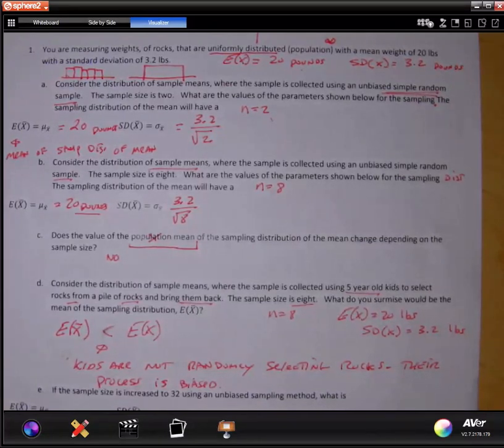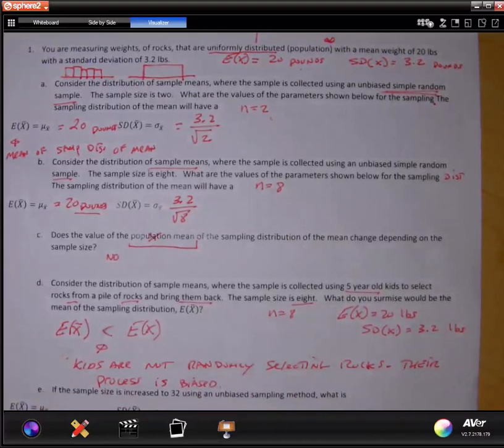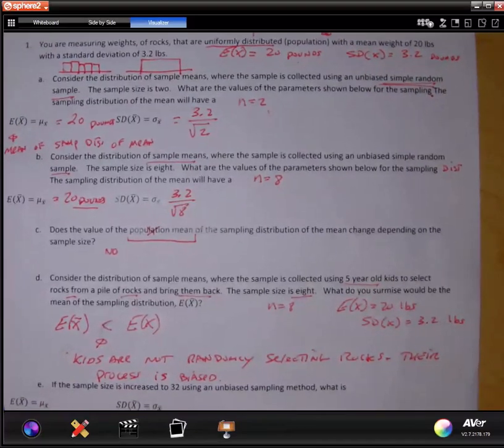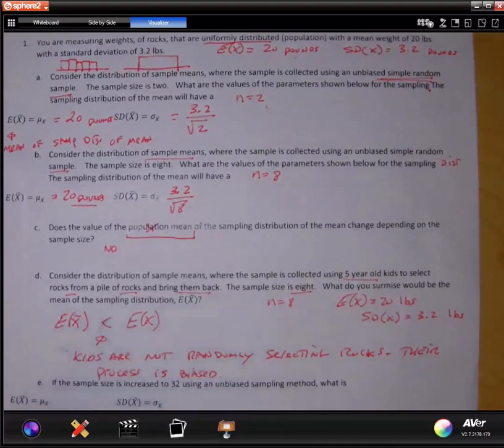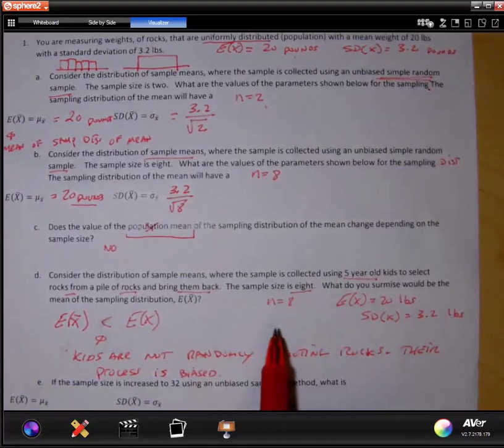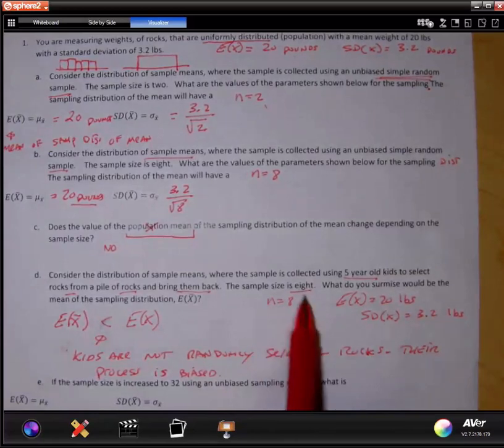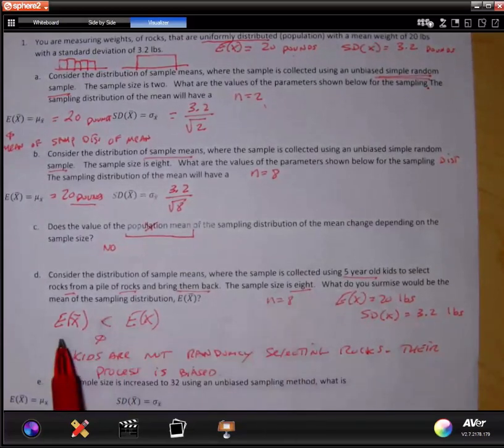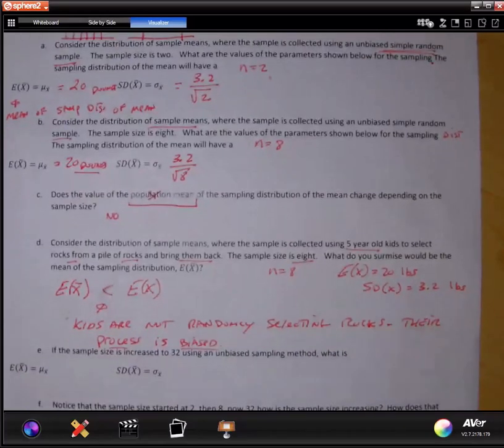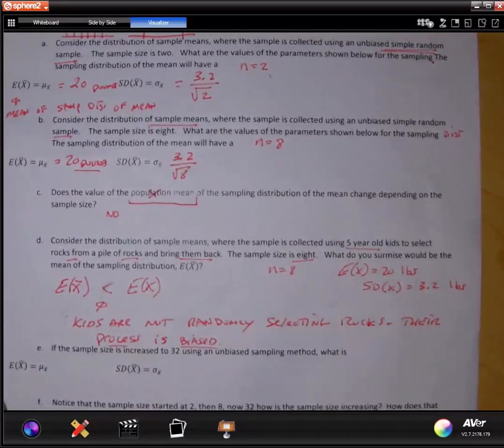And it's still pretty heavy. I mean, it is pretty heavy for a 5-year-old kid, but they must bring a rock back. So they're going to now start realizing that the rocks are heavy and they're going to go for small rocks. So whatever the mean turns out to be, if let's say that we did this forever, nothing but 5-year-old kids, each time picking up 8, and we did this like 80,000 times, each sample consists of 8, I would bet that the mean of the sampling distribution would be less than the population mean. Why? Because this process is biased. Okay, that's what bias is. You're favoring a particular outcome just by the way you're doing it.